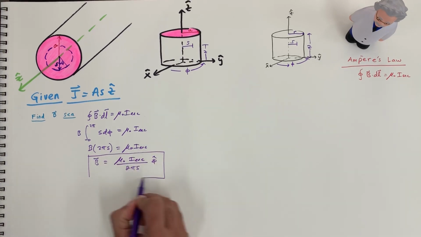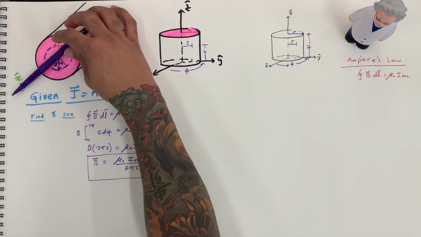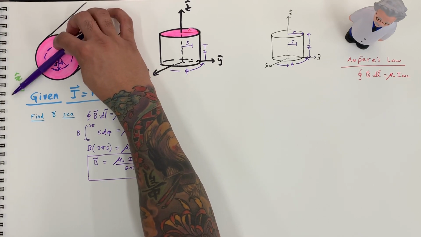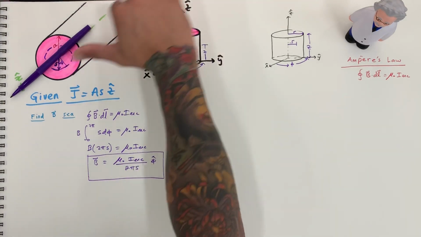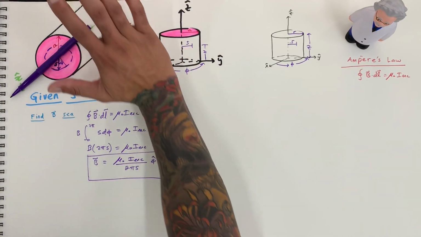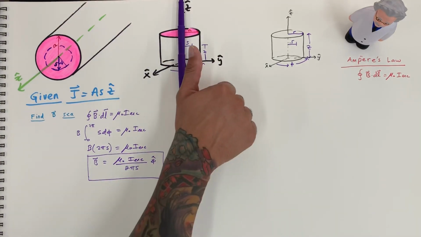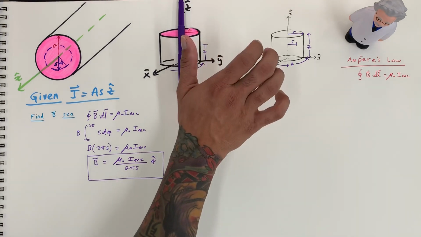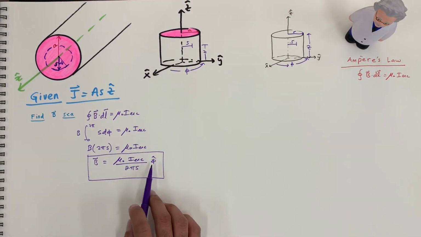Okay, and we know that because of the right hand rule. So if in the Z direction is where our current is going, right, that's what we're given, then putting my thumb in the direction of the current and wrapping my hand around the solenoid, you could see that it's the same thing as doing this. And when I wrap my hand around the solenoid, right, it's in the phi hat direction. So using the right hand rule, we know that this is correct.